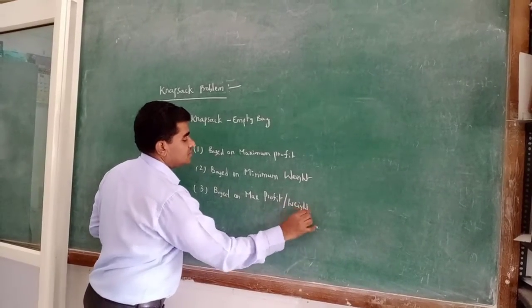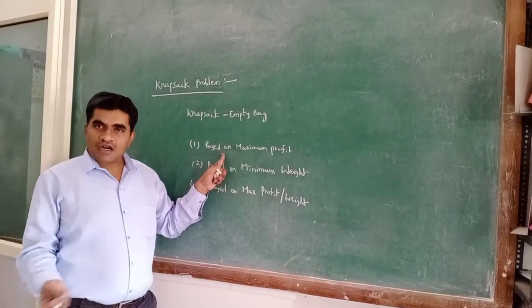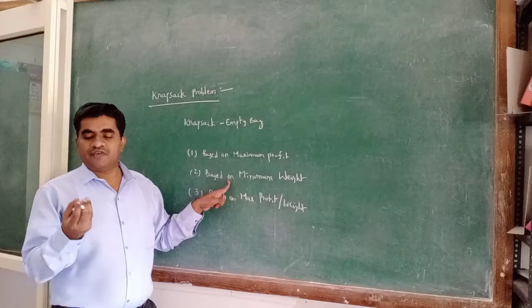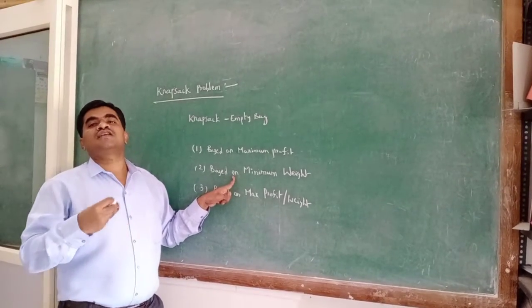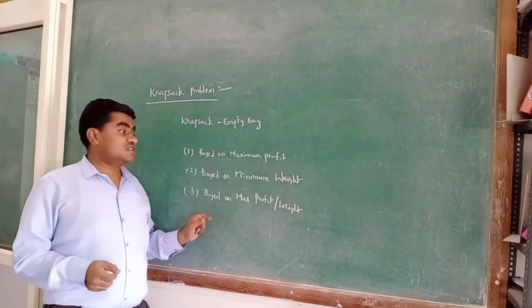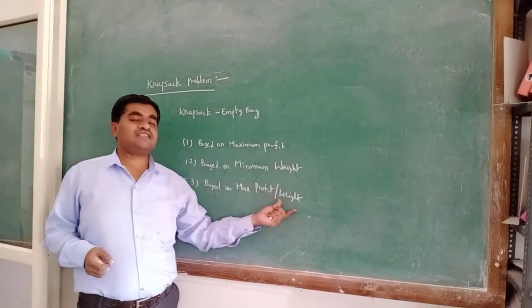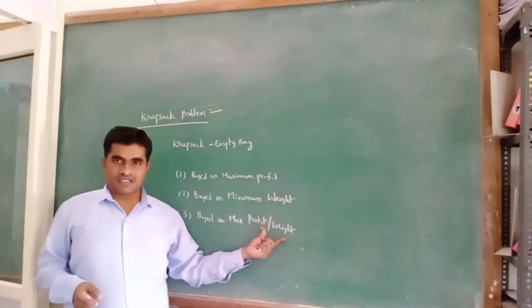Maximum profit means first we focus on costly products, gold ornaments and so on, for getting the profit. Minimum weight means if we keep less weighted products in the bag, he thinks he will get more profit. Third, he considers both things: maximum profit as well as weight.